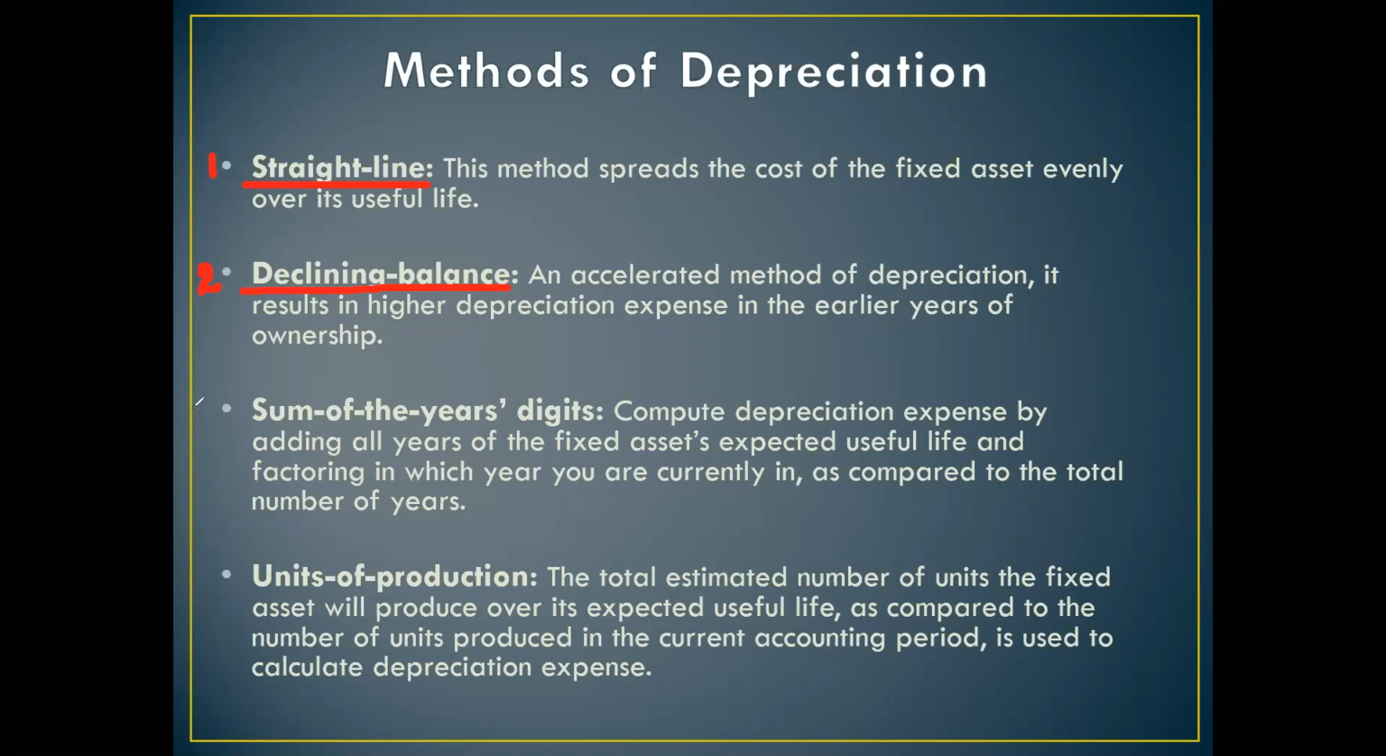The third method is known as sum of the years digit method. It is not there in class 11th and 12th. The fourth method is your unit of production method of charging depreciation. You can go through these methods on your own. We are going to learn about straight line method and declining balance method or diminishing balance method in our whole series of videos.